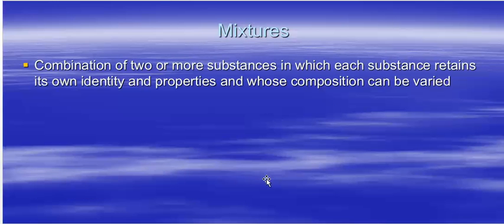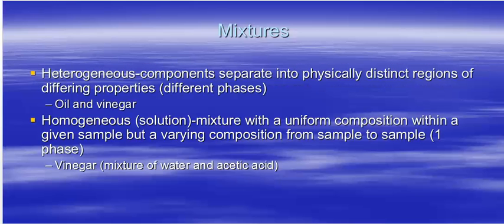Mixtures, on the other hand, are combinations of two or more substances, but each substance retains its own identity, and the composition can be varied, and I'll get to what that means in just a second. There are two types of mixtures. There are heterogeneous and homogeneous mixtures, which are also called solutions.